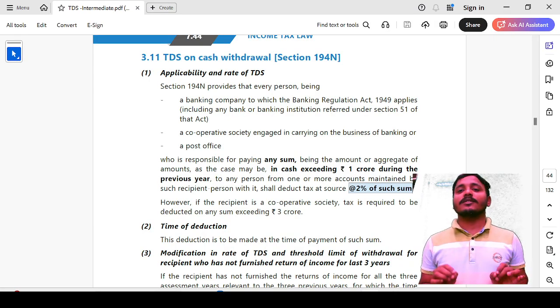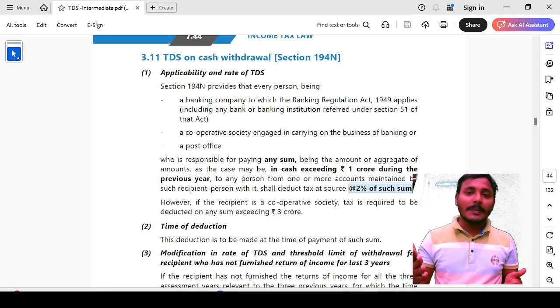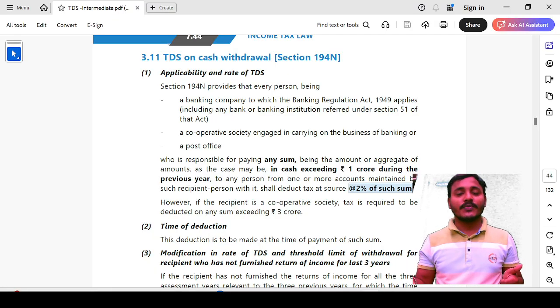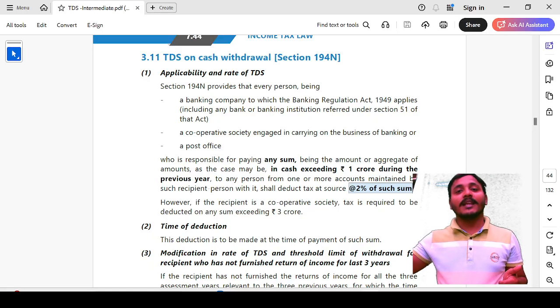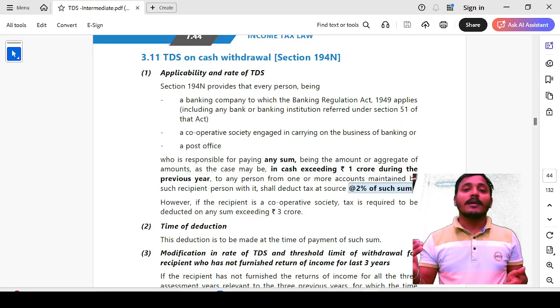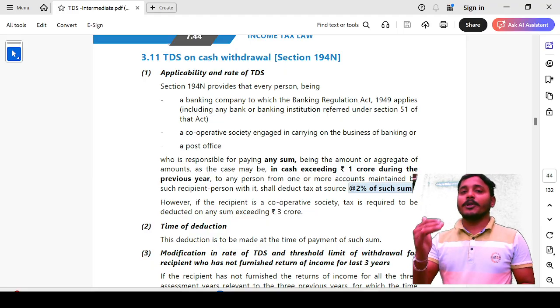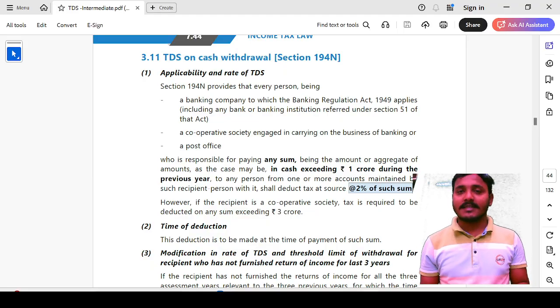TDS under section 194N, broadly we are going to discuss part by part. First one, who is a deductor; second, who is a deductee; what is the rate of TDS applicable and what is the limit applicable; in which situations there are certain cases where a deductee withdrawing cash, then there is no TDS applicable. And finally we are going to discuss one practical example.